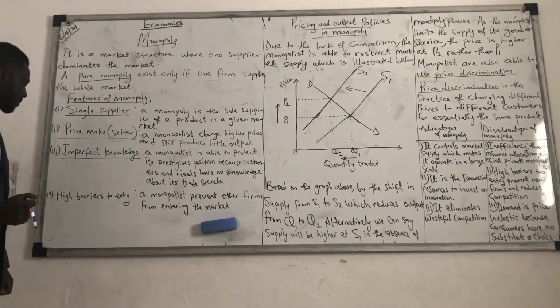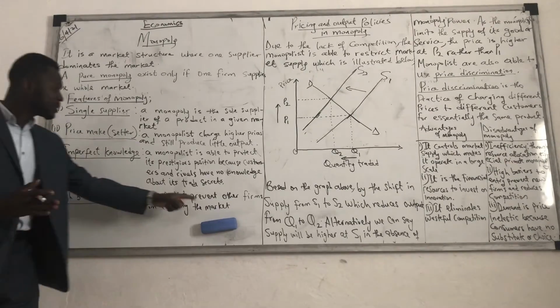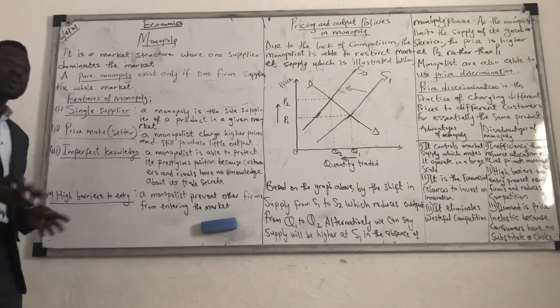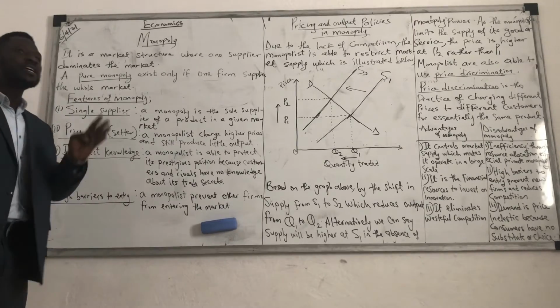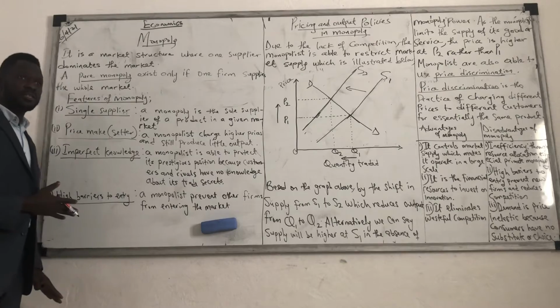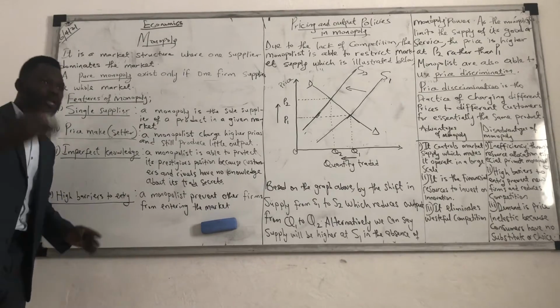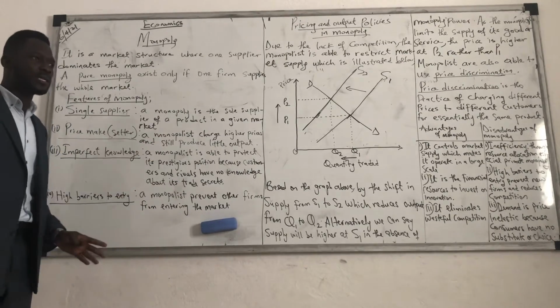Is it clear? The fourth one, high barriers to entry. A monopoly prevents other firms from entering the market. That's why it's called a monopoly. A monopoly does not allow other businesses to start to do the same thing as it does. That's why I said barriers. A barrier means a blockade. You can't. No access to the market. No information to the market.